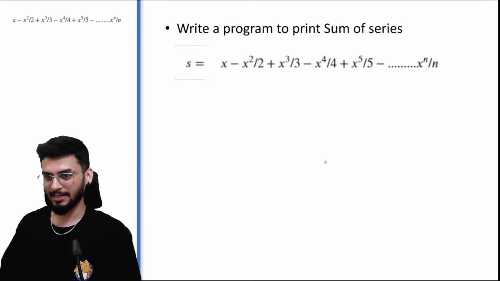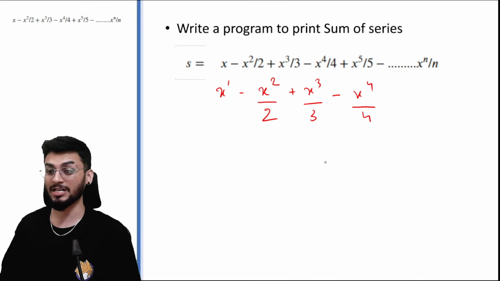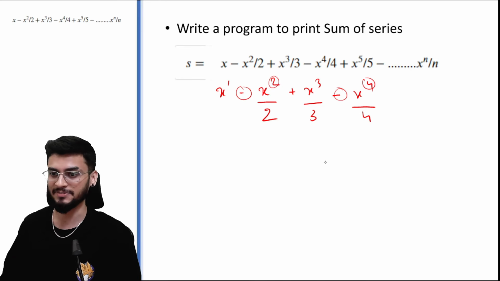we can see that it's not starting from first of all 0. x raised to 0 नहीं है. So we can say x raised to 1 minus x raised to 2 by 2 plus x raised to 3 by 3 minus x raised to 4 by 4. Now जहाँ पर even digits हैं वहाँ पर we are getting the negative sign.